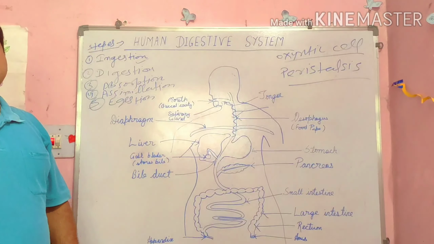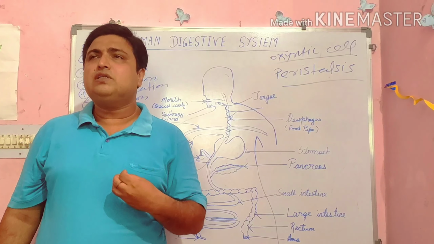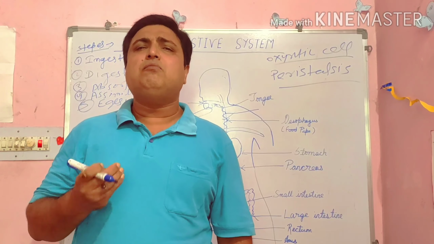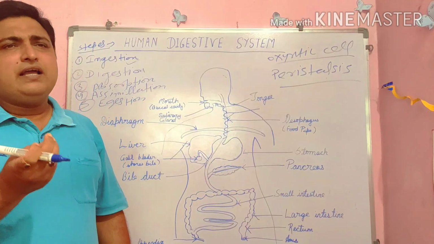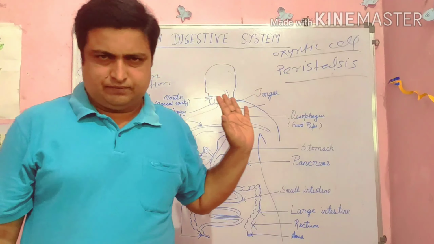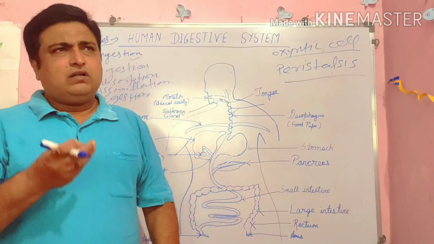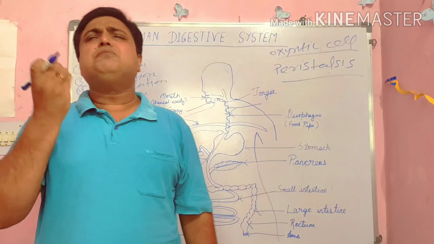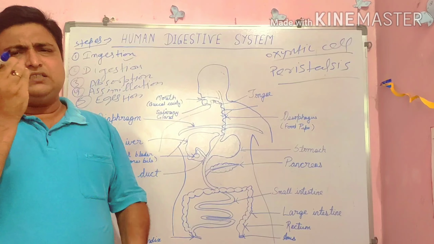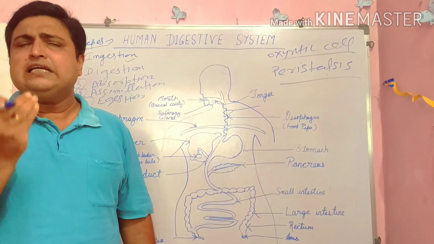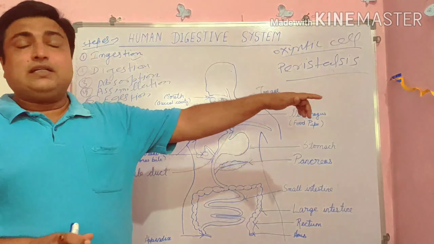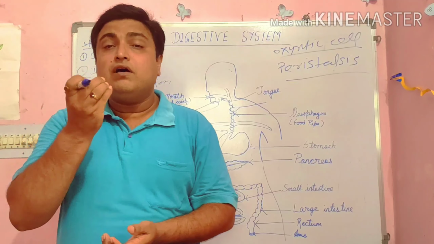First of all, what is ingestion? Ingestion means intake of food substances. We take in food substances with the help of hands, into the buccal cavity. The buccal cavity is made up of the mouth, tongue, and teeth. First of all, the food substances are crushed by the teeth, and this process of crushing food by teeth is called physical digestion. That means digestion starts from our mouth.